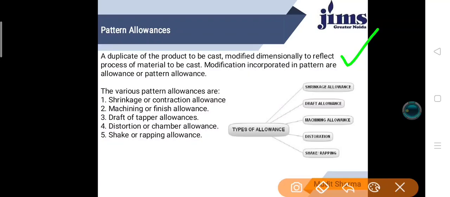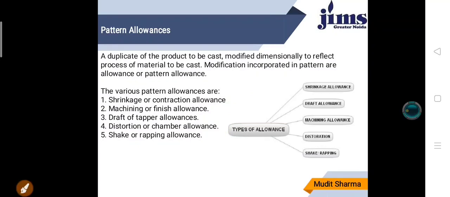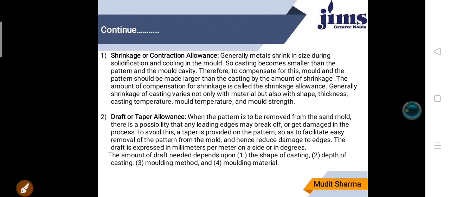Like, the first one is shrinkage or contraction allowance, second one is machining allowance, then draft or taper allowance, distortion allowance, and shake or rapping allowance. So I am going to discuss them one by one. Now the first one is shrinkage allowance. What do you mean by shrinkage allowance?